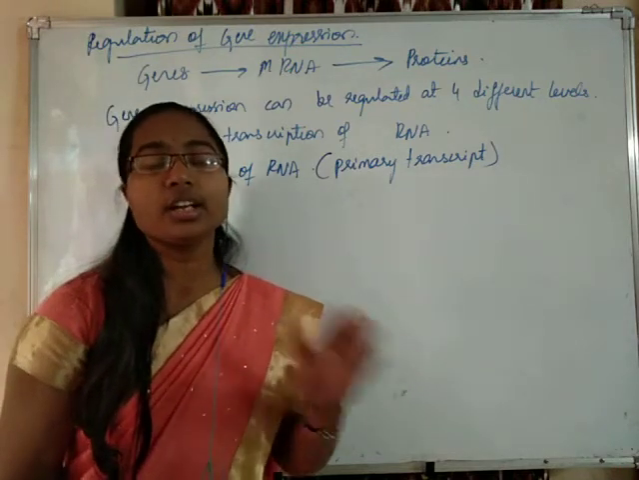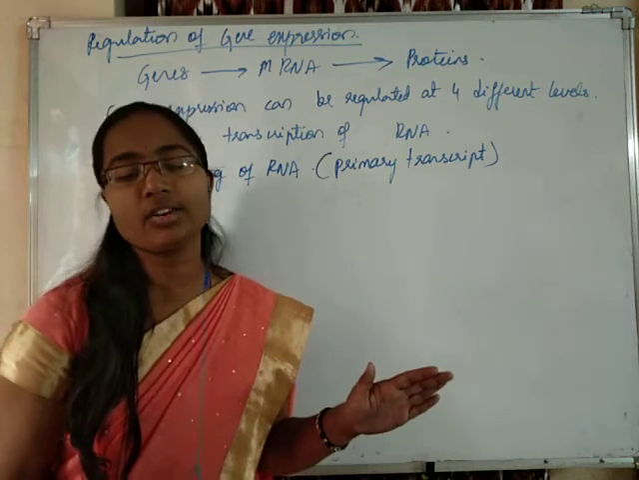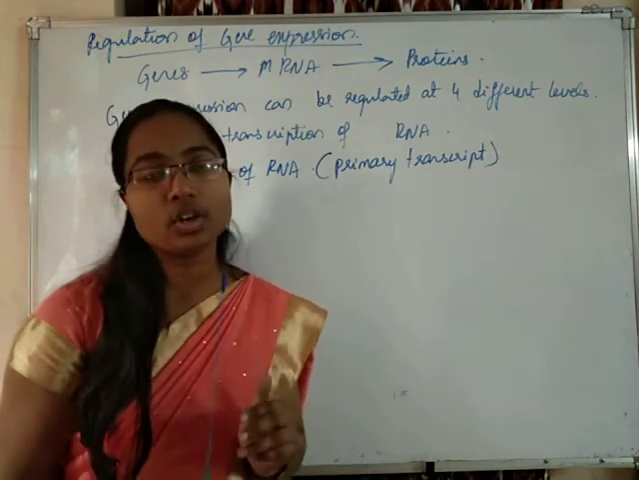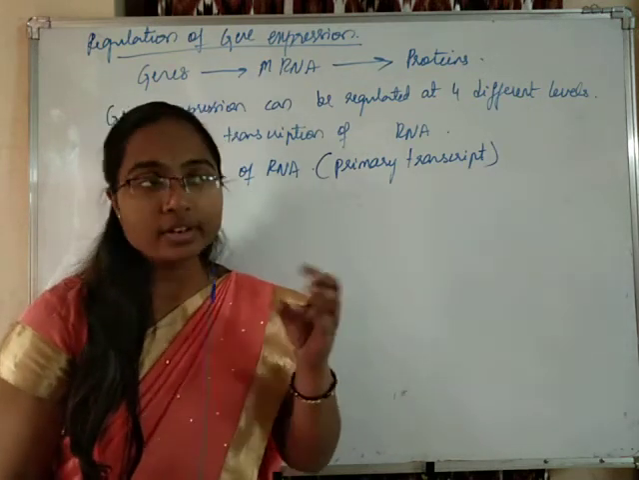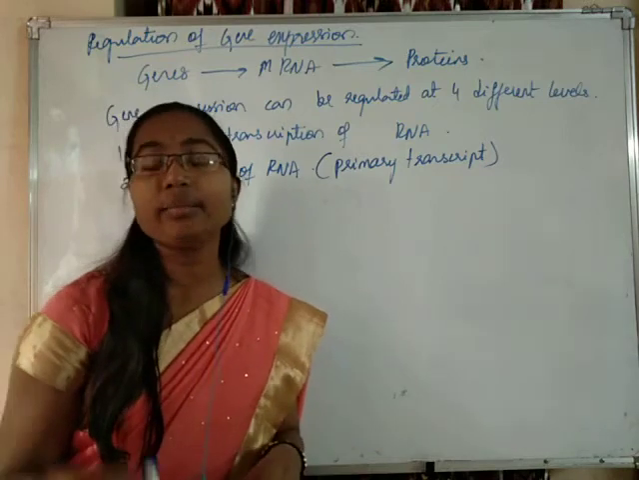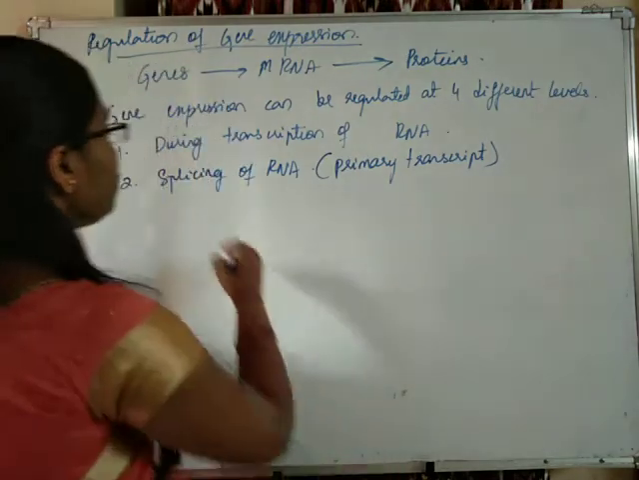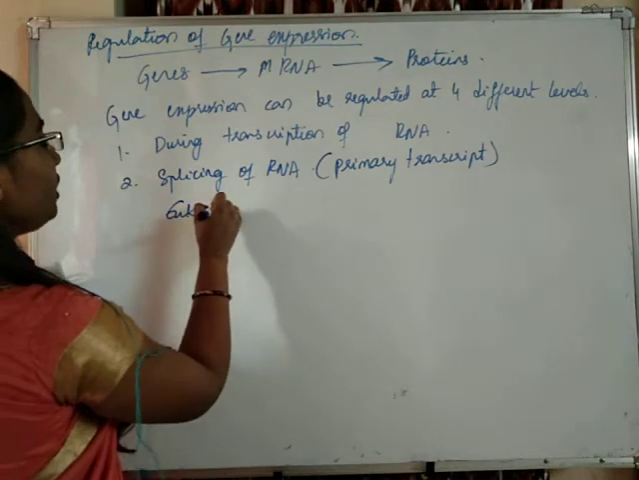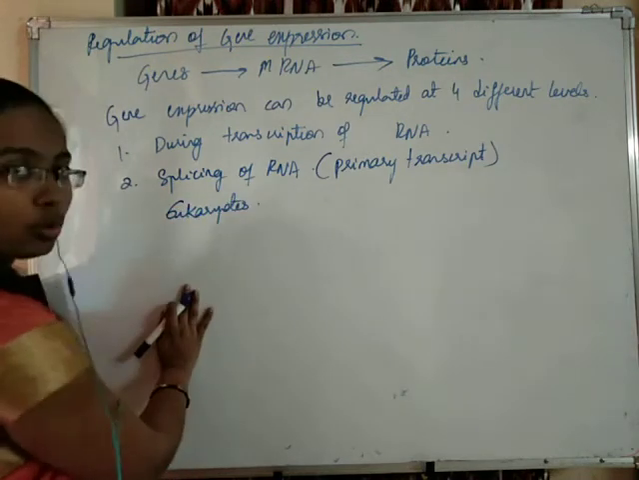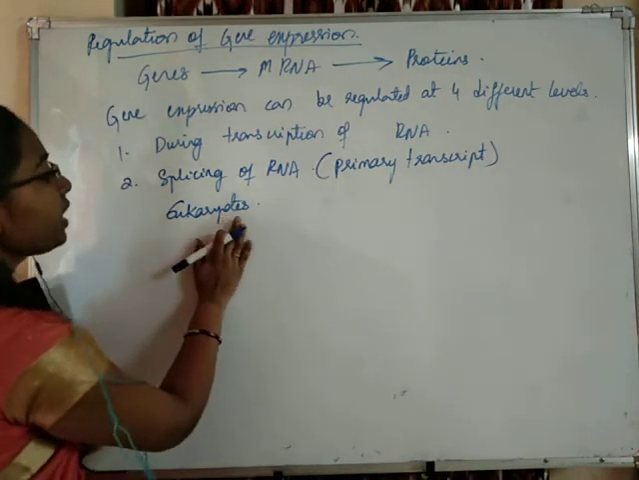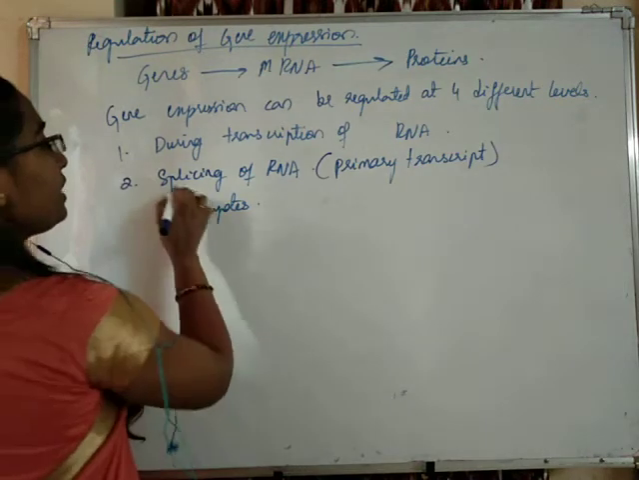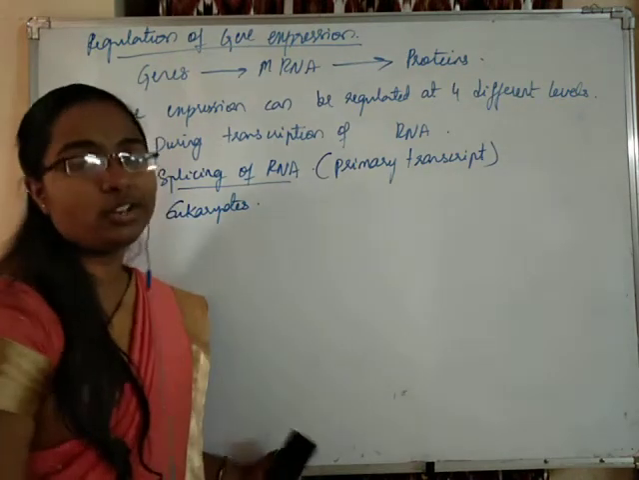Unexpressed regions, introns, are removed from the RNA. According to the type of introns removed, the expression of genes is regulated. This is particularly in the case of eukaryotes, because splicing of RNA is seen only in eukaryotes.